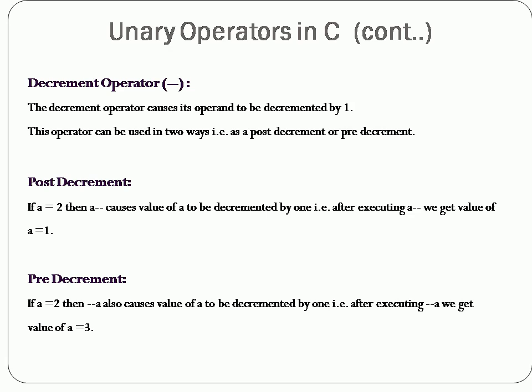Likewise, along with the increment operator, there is a decrement operator. For increment, you use the plus plus symbol. For decrement, you use the minus minus symbols. Increment increases the value by 1. Likewise, when you use a decrement operator, the value is decreased by 1. Like increment operators, decrement operators also can be used in two ways, post decrement and pre decrement.